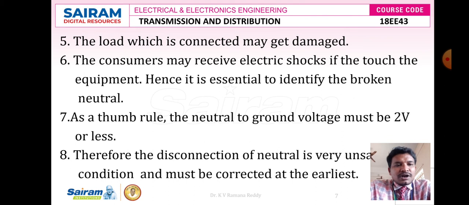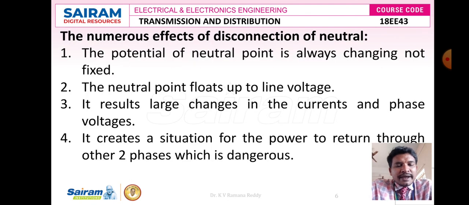Therefore, the disconnection of neutral is an unsafe condition because it causes electric shocks and must be corrected at the earliest. If it is corrected at the earliest, we can protect the various loads from huge electric currents, protect the body of the equipment from electric shocks, and even maintain the line voltage and phase voltage within the rated values.